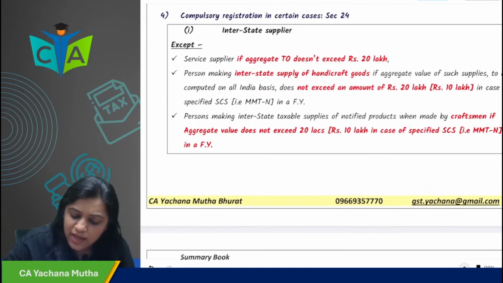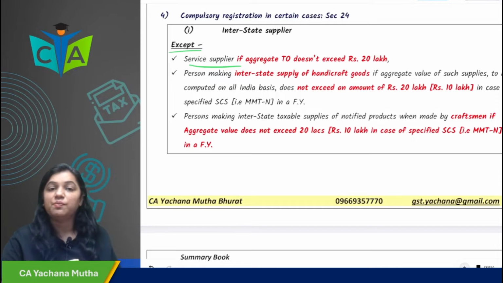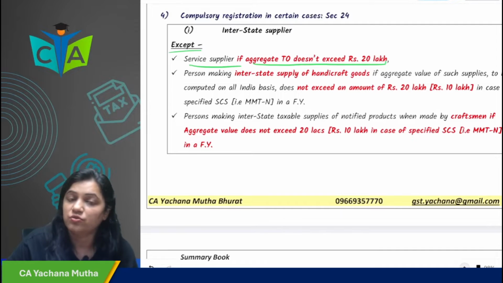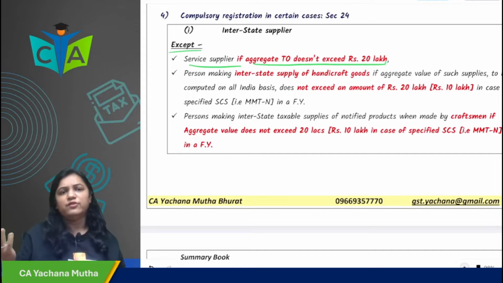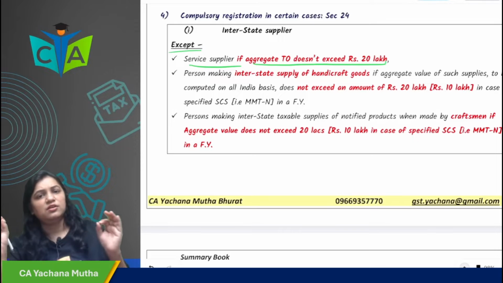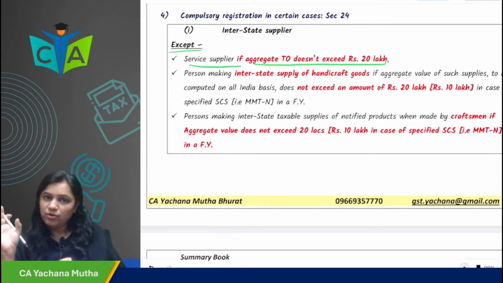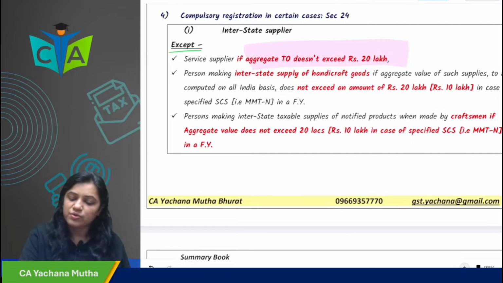Then what are the exceptions? Service supplier, if the aggregate turnover does not exceed 20 lakhs. Now, if you are a supplier of service and your aggregate turnover does not exceed 20 lakhs rupees, then it is okay. For the supplier of service, they have given you the limit till 20 lakhs, not an issue. Till 20 lakhs, you are not required to compulsorily take registration, even if you are interstate supplying the services.